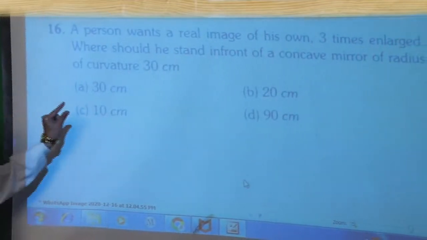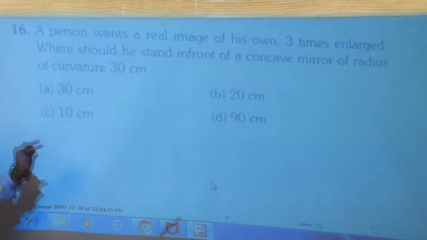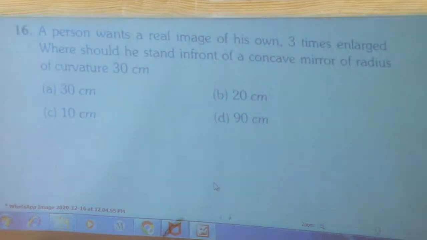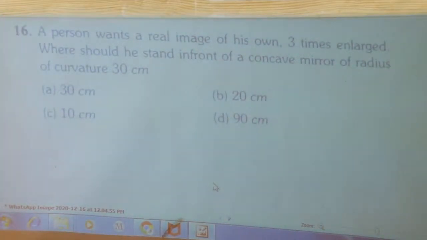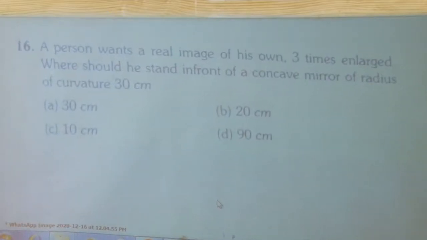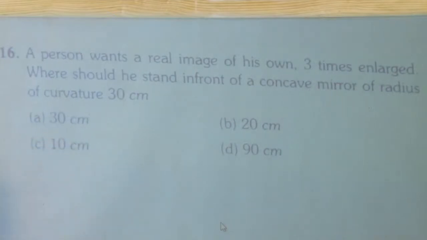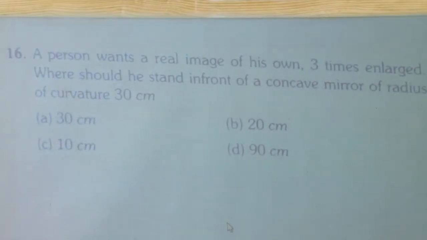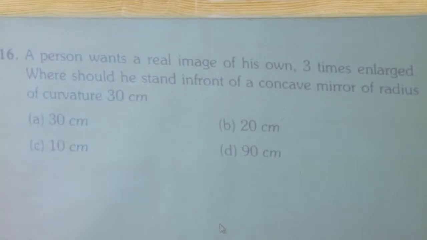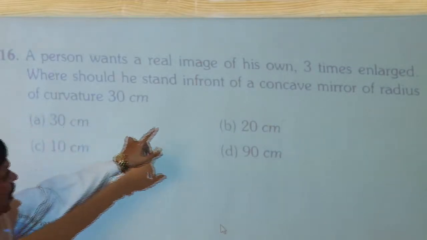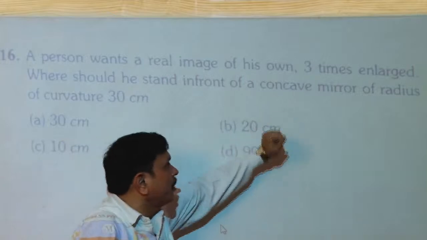A person wants a real image of his own, 3 times enlarged. So here m is how much? Minus 3, because an enlarged real image is wanted. Where should he stand in front of a concave mirror of radius of curvature 30 centimeters? So R is given as 30 centimeters. It is a concave mirror, and a real image is in front of the mirror.